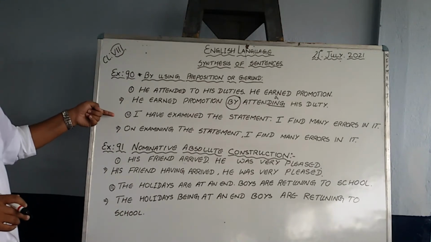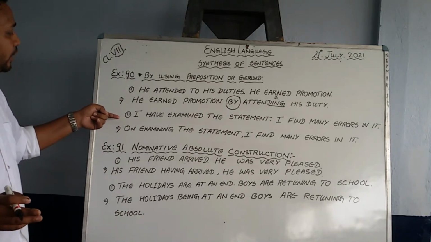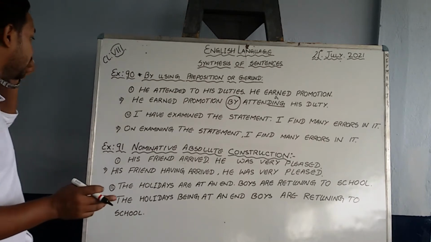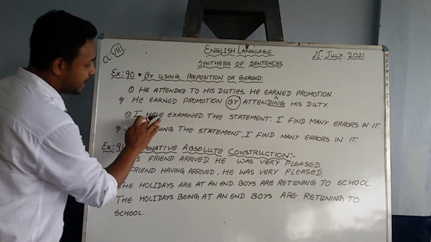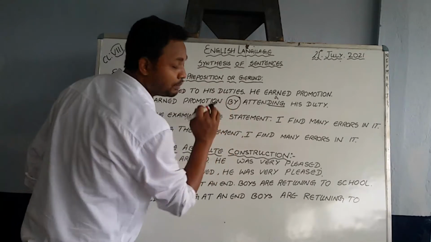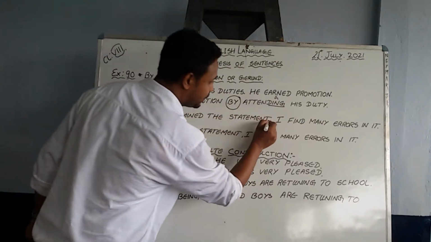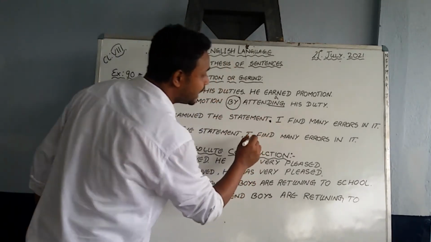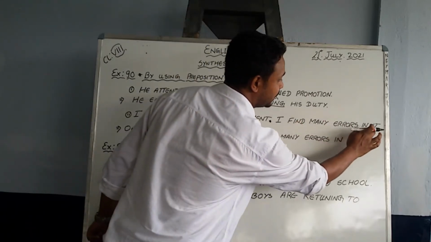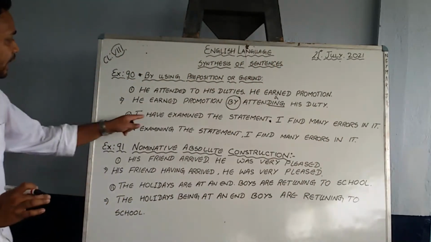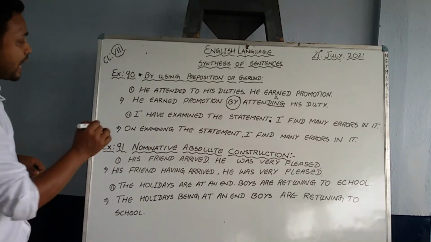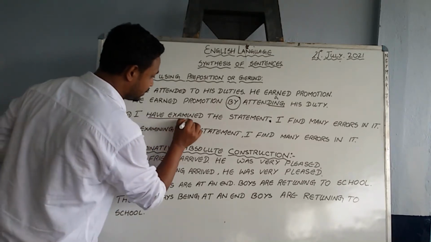This is question number 2 out here, but in your book it is somewhere in question number 7 or 8. Now let's see this example. I have examined the statement. There comes a full stop out here. I find many errors in it. I have examined the statement. Now, have examined is there.